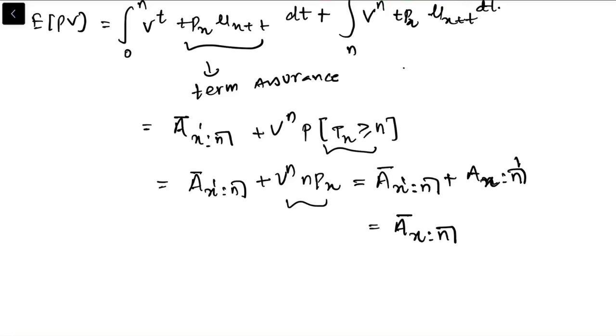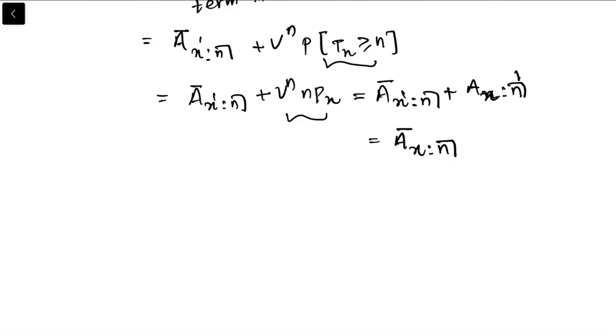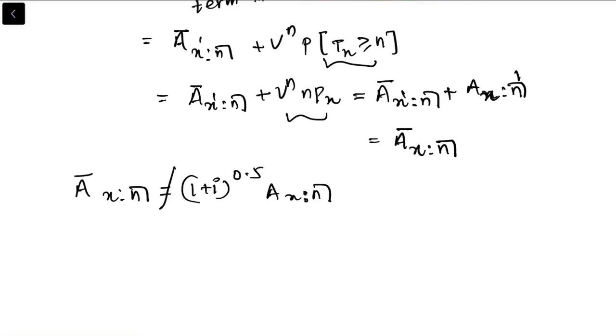Now let's look at the variance. And one more thing before we do variance, can we write a bar x n is equal to (1 plus i) to the power 0.5 axn, assuming the death occurs between birthdays? No, right? We cannot write this because it includes the pure endowment as well, and in pure endowment we do not have the concept of death, right? You have to survive to get the benefit, so we cannot write this.